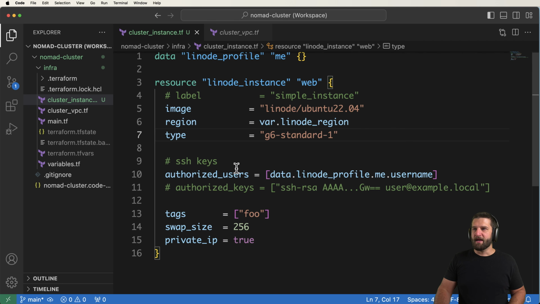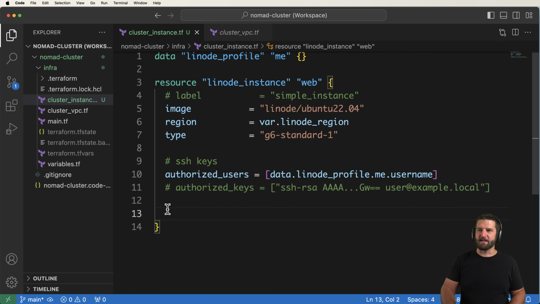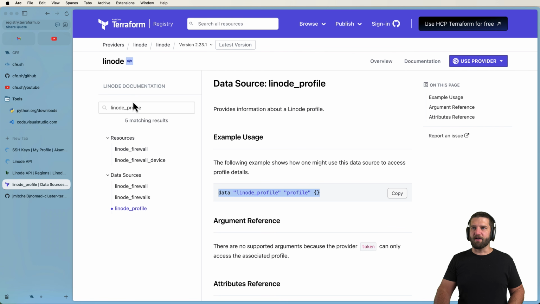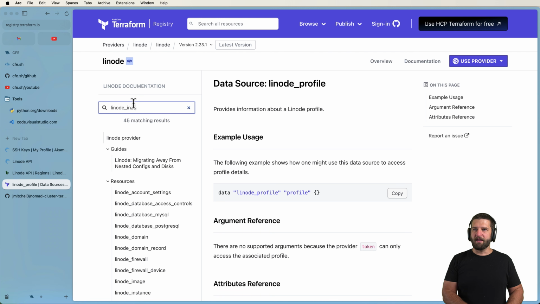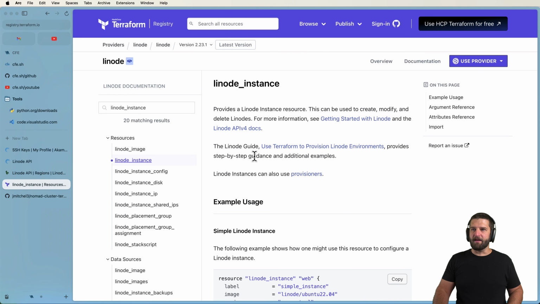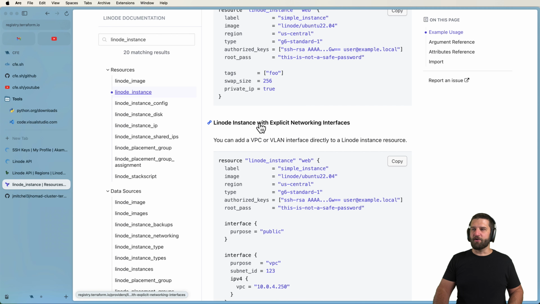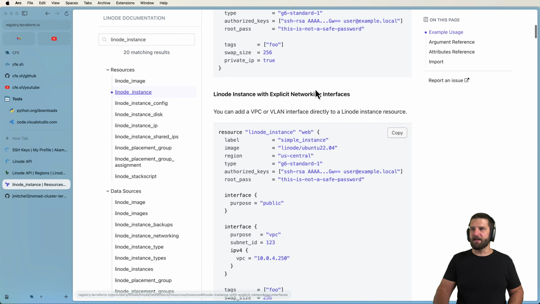Great. Next up, I'm going to get rid of all of these definitions here because we want to keep this as simple as possible and now attach this instance to our VPC. The way we do that, again, we can go back into the Terraform provider information, so Linode instance, and then scroll on down past the simple one, and then do Linode instance with explicit networking interfaces.